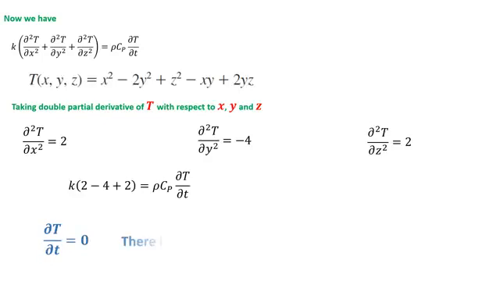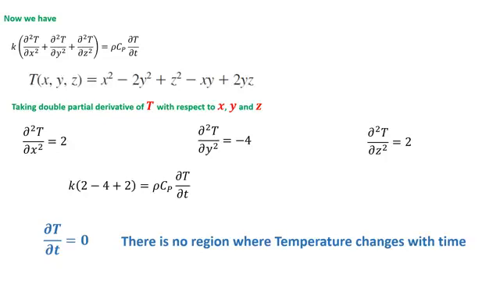It means there is no region in which temperature changes with respect to time. In short, this was the steady state temperature distribution.